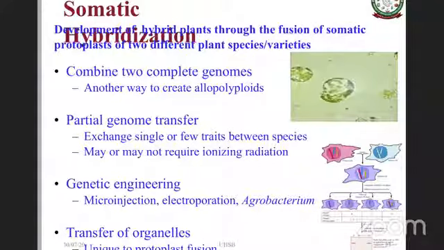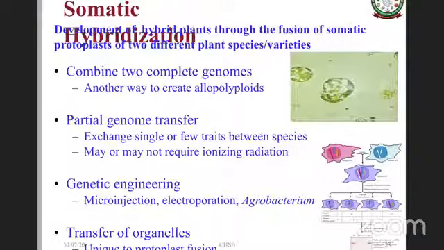This is another way of creating polyploids, allopolyploids specifically. Then it's also possible to do partial genome transfers using protoplast hybridization. There are many examples of that nature. Then for genetic engineering, this method is important especially for microinjection and also for electroporation, and of course you can also use Agrobacterium. So somatic hybridization and protoplast cultures are quite important in that way.